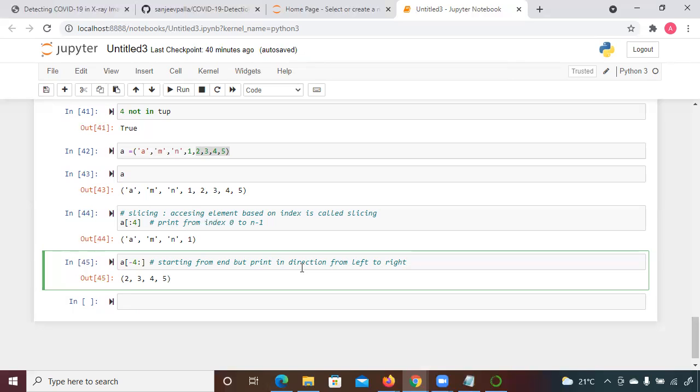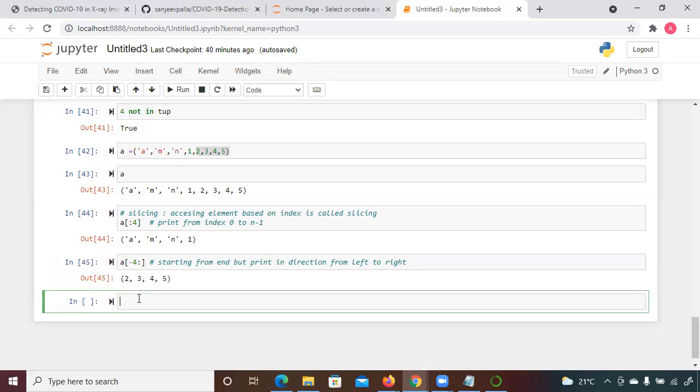One minute, let me tell you. You have to write the function for that when you want to reverse it. So let me try with that.